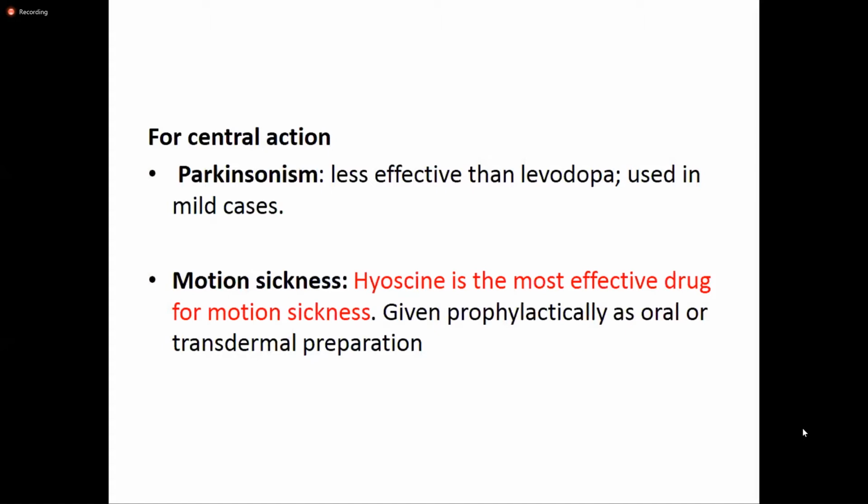And for motion sickness, another anticholinergic drug, hyoscine or scopolamine, is mainly the drug of choice for the treatment of motion sickness, and it is used prophylactically. So half an hour to 1 hour before starting the journey, it is usually placed as a transdermal patch behind the pinna of the ear, or oral capsules and oral tablets of hyoscine are also available.